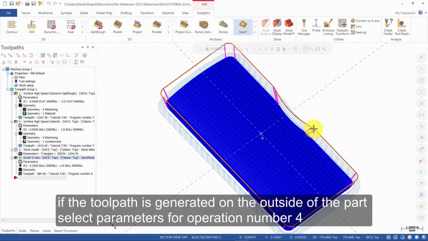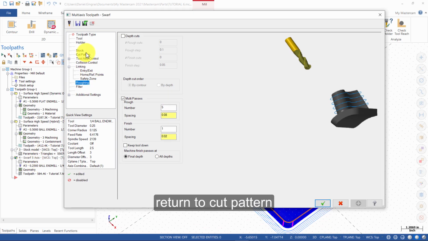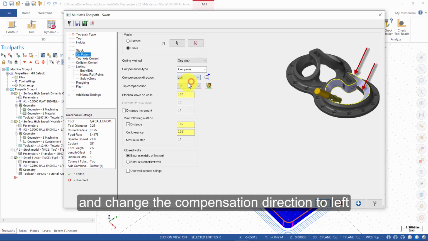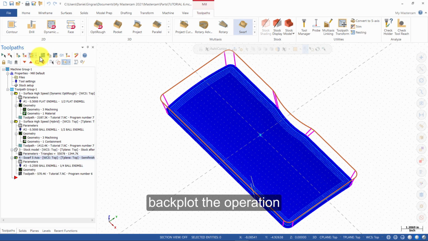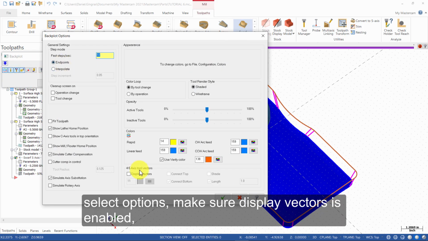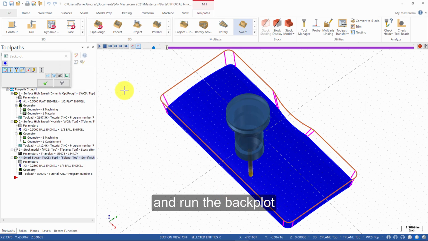If the toolpath is generated on the outside of the part, select parameters for operation number 4, return to Cut Pattern, and change the compensation direction to left. Press OK, and regenerate the dirty operation. Backplot the operation. Select Options, make sure Display Vectors is enabled, with the color set to 0, and the length to 0.25. Then press OK, and run the backplot.